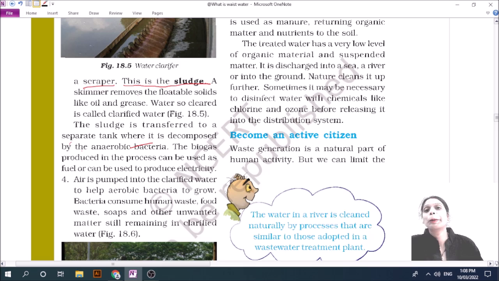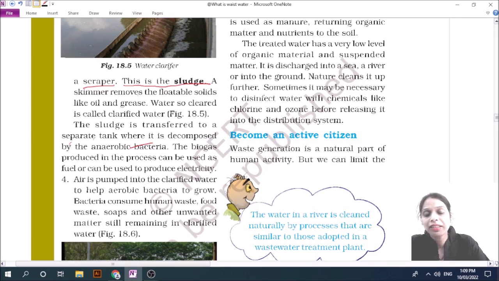The sludge is converted by the bacteria and is used as fuel, and we get clean water in such a process that is 97% clean. 97% is not purely clean. That's why air is pumped into the clarified and clean water.